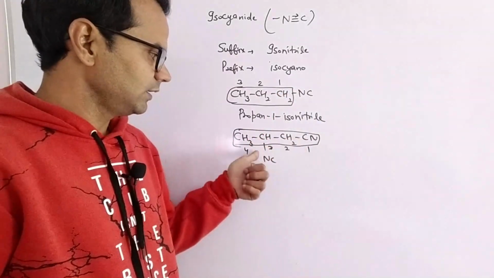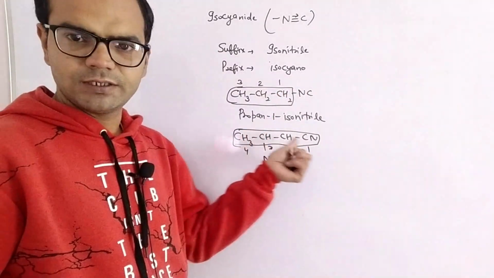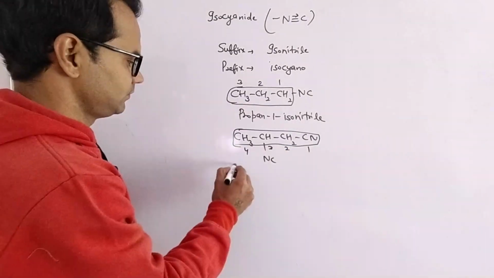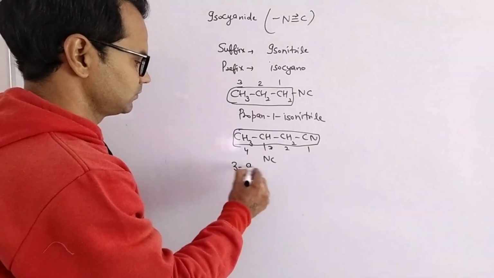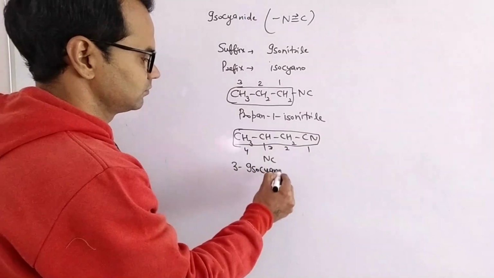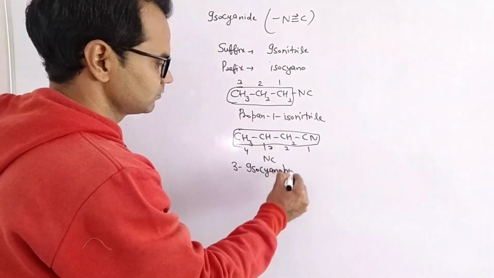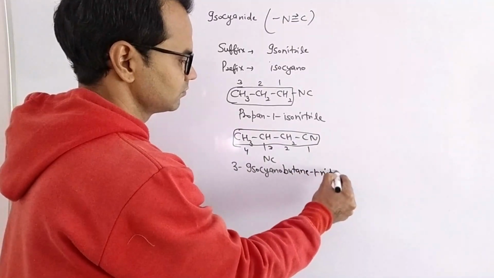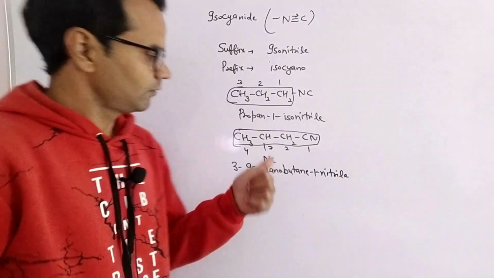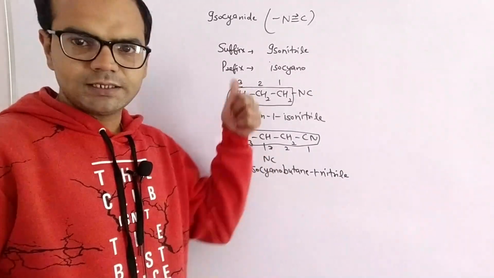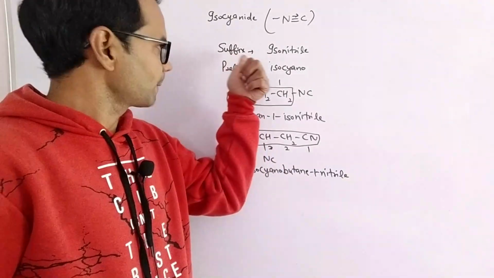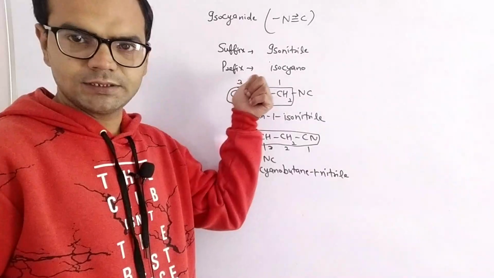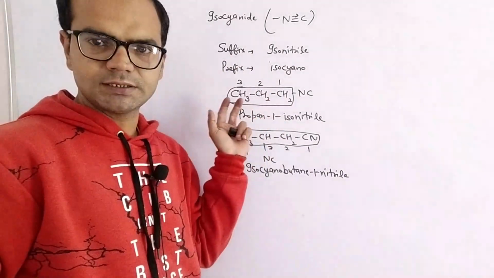So the name is 3-isocyano butane 1-nitrile. So this is the nomenclature of isocyanide, how to use it as a suffix and how to use it as a prefix depending on the parent chain.